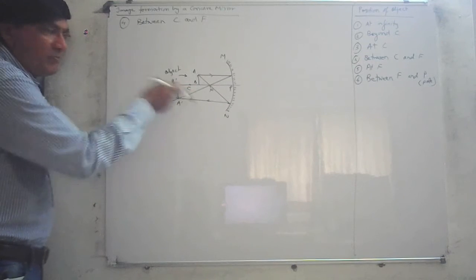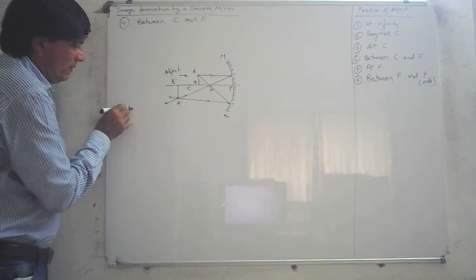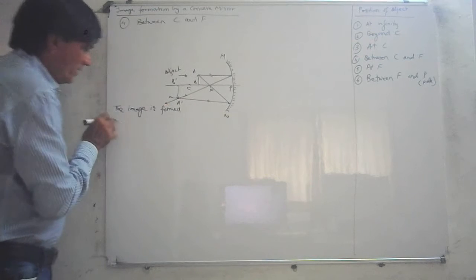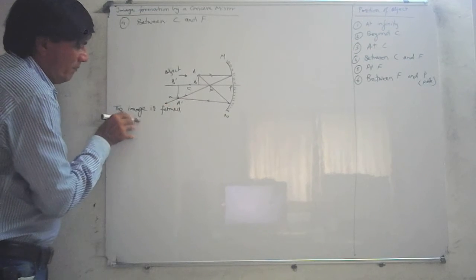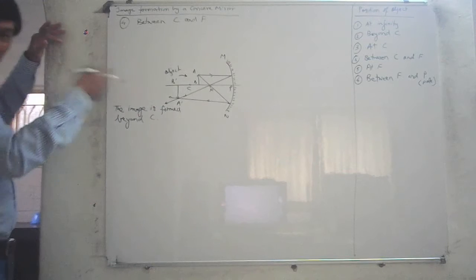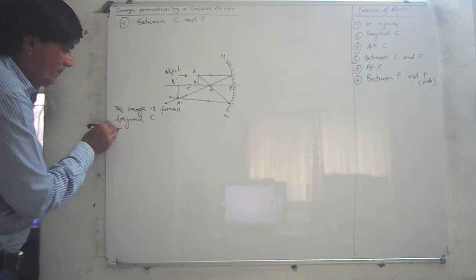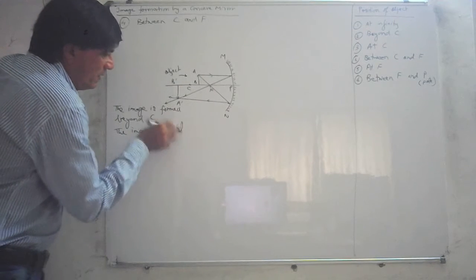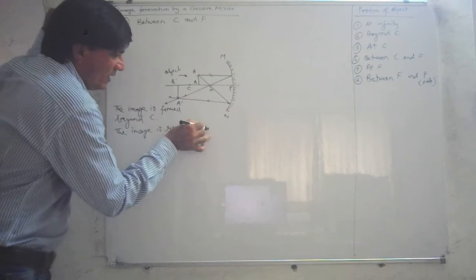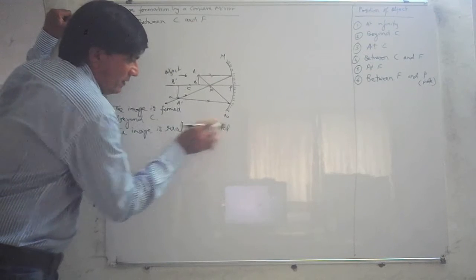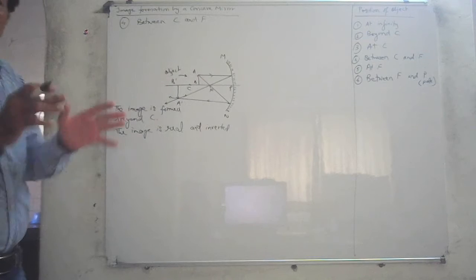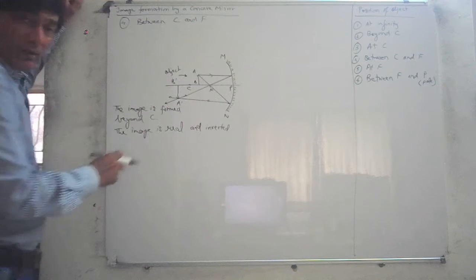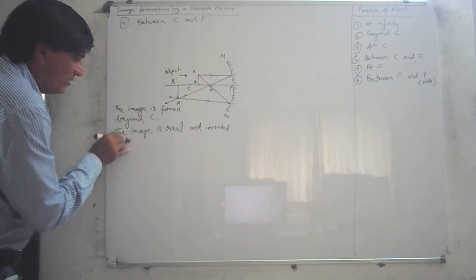Now, where is the image formed? Beyond C. The image is formed beyond the center of curvature C. After the center of curvature, beyond C, the image is real and inverted. You can see it is a real image. An inverted image is always real. A real image is always inverted. What about the size? It is slightly bigger, so it is magnified. The image is magnified.